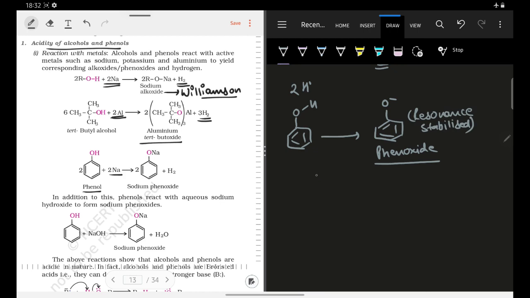Now we all know that the more stable the conjugate base of a particular species, the more acidic that species is. Because phenoxide ions are resonance stabilized, phenol will be more acidic as compared to alcohol. Why?